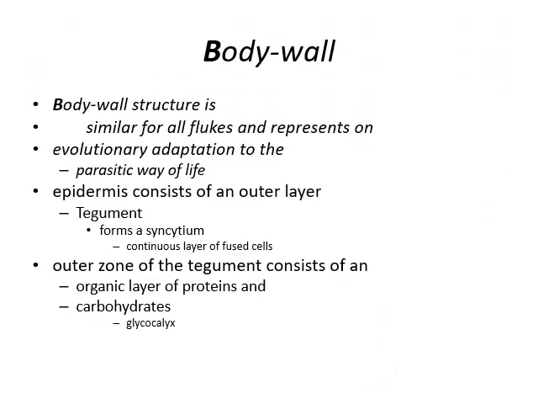Body wall. Body wall structures similar to all flukes are present as evolutionary adaptations for the parasitic mode of life. The epidermis consists of an outer layer called the tegument that forms a syncytium, a continuous layer of fluid cells. The outer zone of the tegument consists of an organic layer of proteins and carbohydrates that mix to form the glycocalyx.